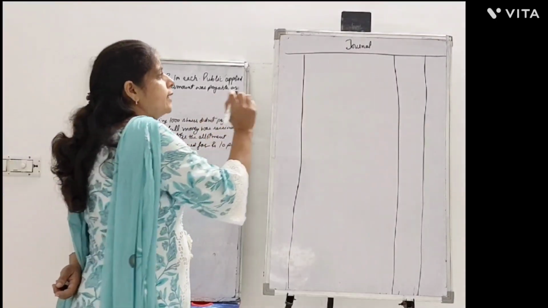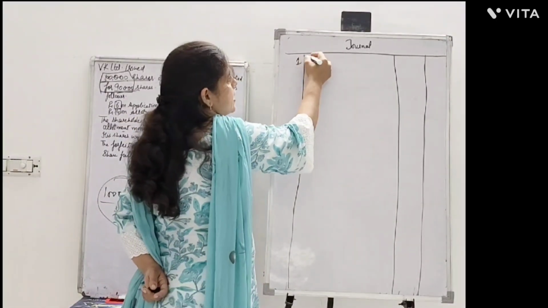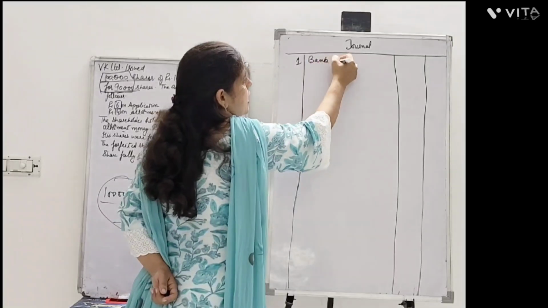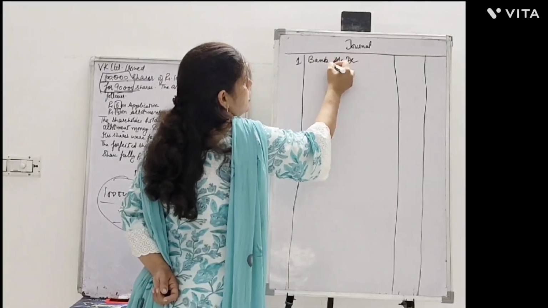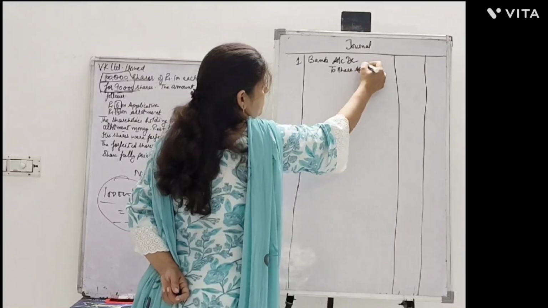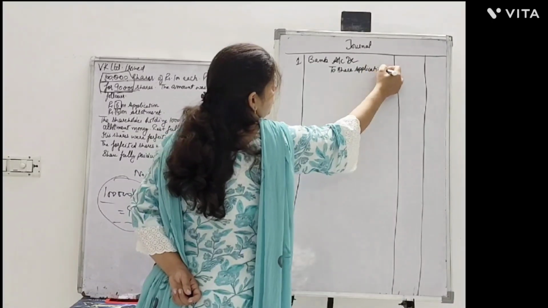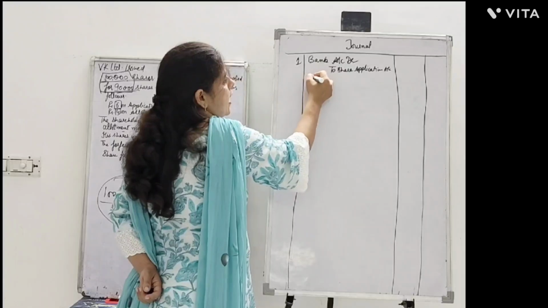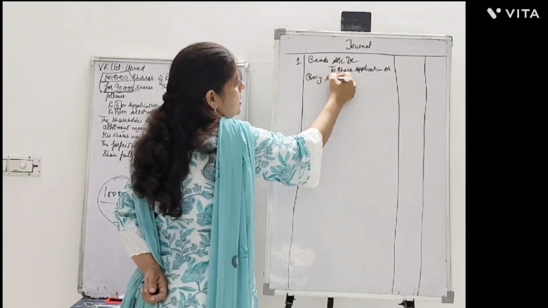So first of all, as I told you, we will receive the money whenever there is a case of share application. So bank account debit to share application account, being application money received.